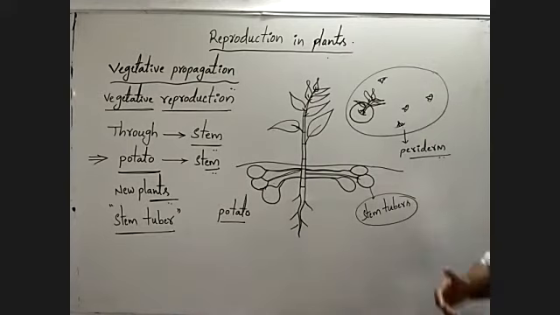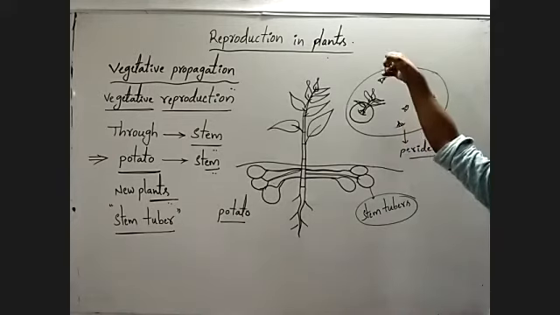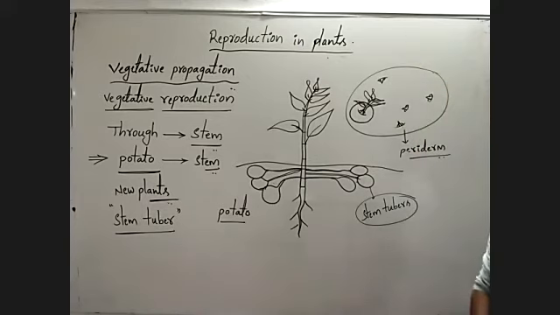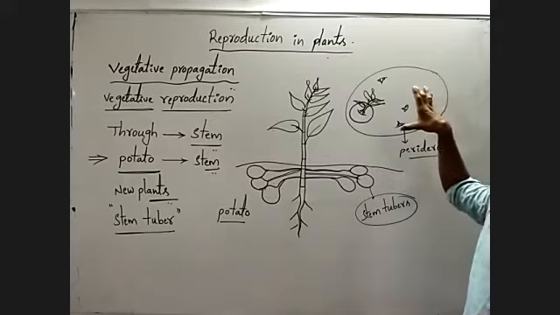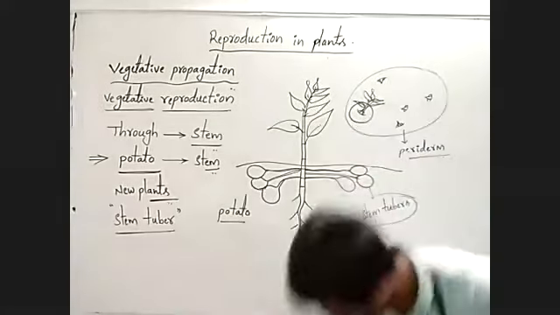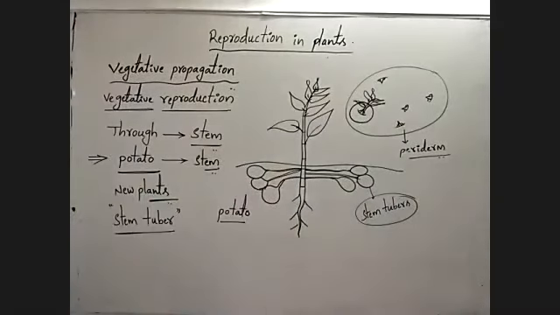This is one type of vegetative reproduction. There is no seed, but from the stem small plants can be developed. This type of reproduction is called vegetative reproduction. Understanding? Observe once.